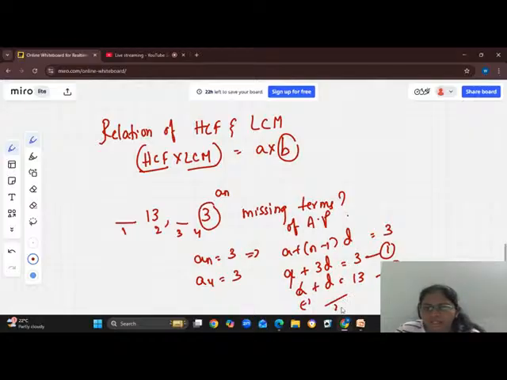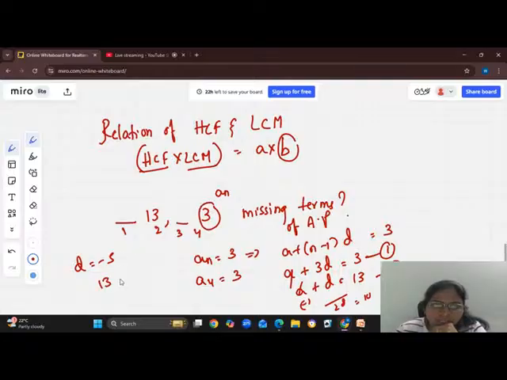Now solve 1 and 2. Subtract them. You will get 2d is equal to minus 10. You'll get d as minus 5. If you know d value as minus 5, substitute it and find out the first term and the third term. So a2 minus a1 is equal to minus 5.